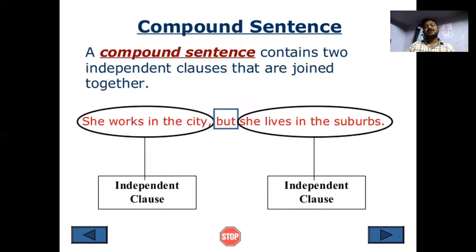A compound sentence contains two independent clauses joined together with a conjunction. She works in the city, but she lives in the suburbs. The first is an independent clause and the second is an independent clause. They are joined together with the conjunction but. She works in the city is an independent clause, but is the conjunction used to make a compound sentence, and she lives in the suburbs is another independent clause joined to the first.